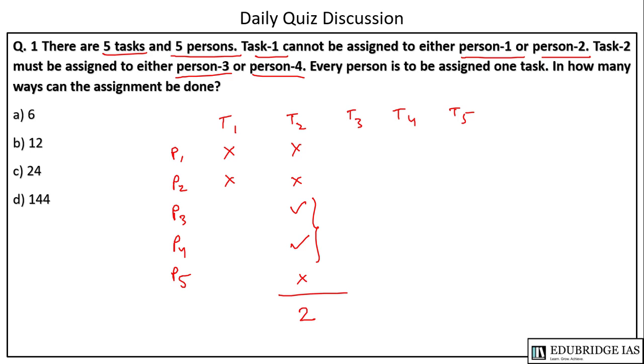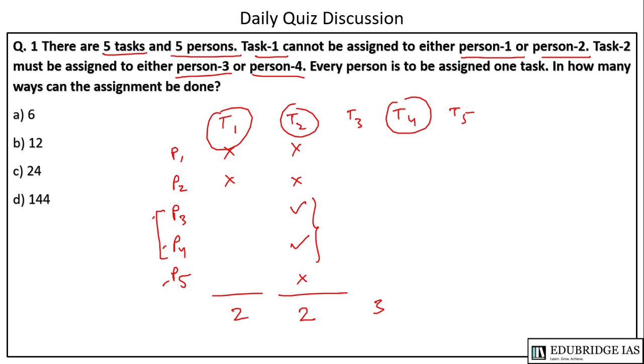So now task 1 can be assigned in 1, 2 and 3, no, not 3 but 2, क्योंकि P3 और P4 में से एक को टास्क T2 असाइन किया जाएगा. So it can be assigned in 2 ways. Task 3 can be assigned in 3 ways, क्योंकि 2 टास्क यहाँ पर असाइन हो चुके हैं.